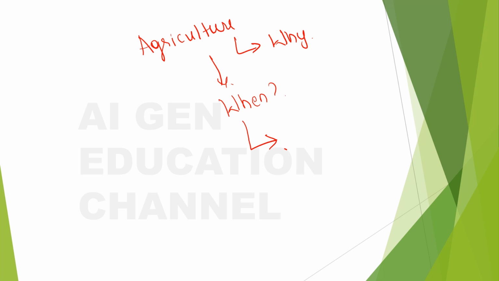So they came to know that with agriculture they can lead a settled life, right? Agriculture will give them a settled life. Previously, human beings used to always go around places to find food, right? They used to depend on the plants and animals that were there, and they used to go hunting animals and finding food, and they used to roam here and there, right?